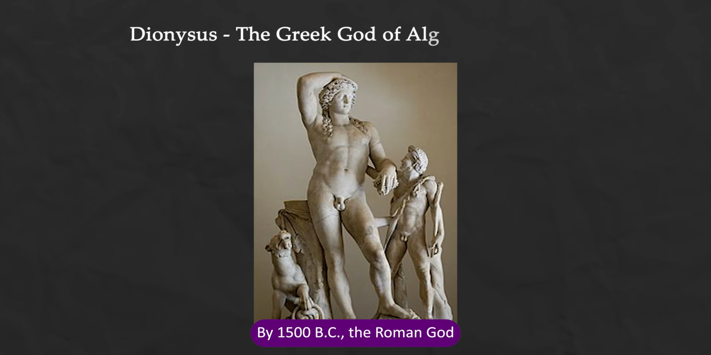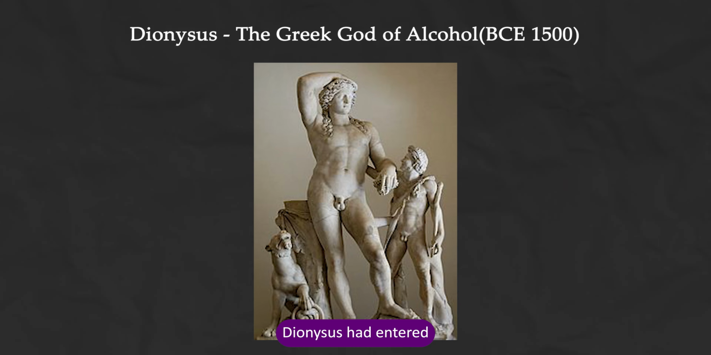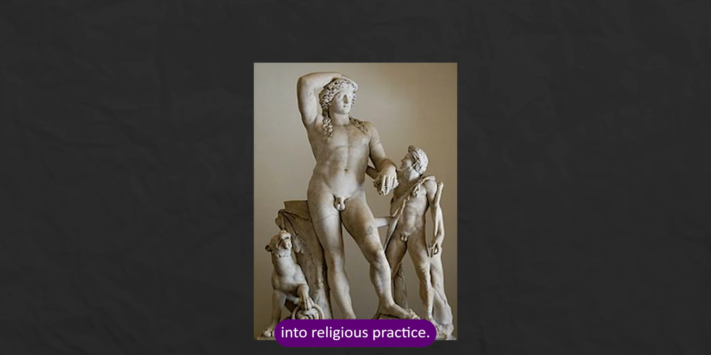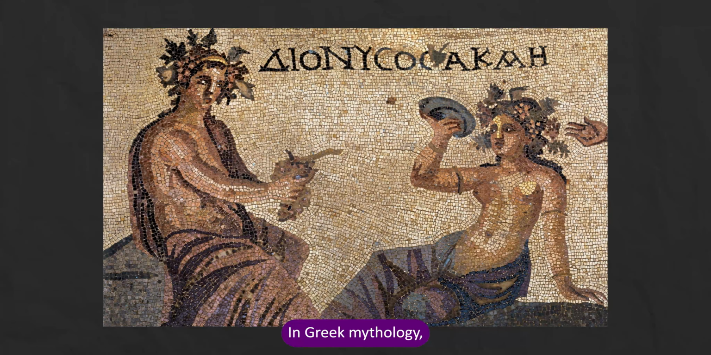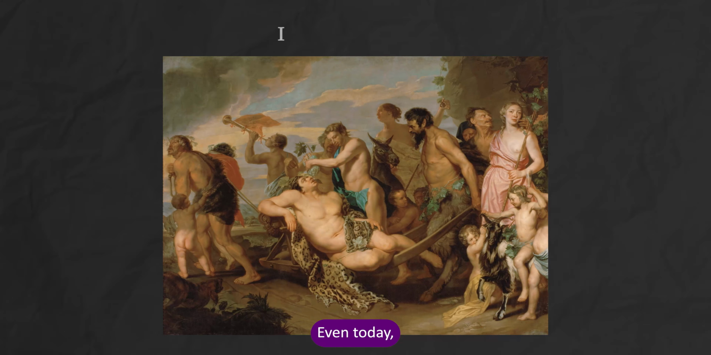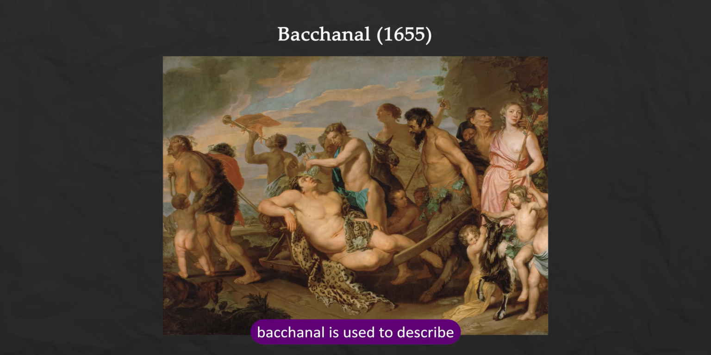By 1500 BC, the Roman god Dionysus had entered into religious practice. Dionysus was the god of the grape harvest and winemaking. In Greek mythology, this god is known as Bacchus. Wine became a ritual in later cultures. Even today, the word bacchanal is used to describe a drunken celebration.